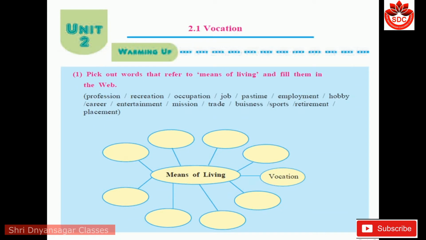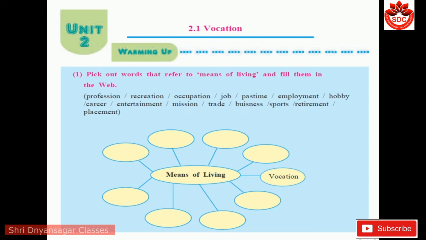Today I am going to explain you Unit 2.1 Vocation. This poem is composed by Rabindranath Tagore from the 8th Standard textbook. This is a poem by Nobel Prize winner Rabindranath Tagore. It describes the innocent wishes of a young boy who yearns for freedom from the rules of daily life.